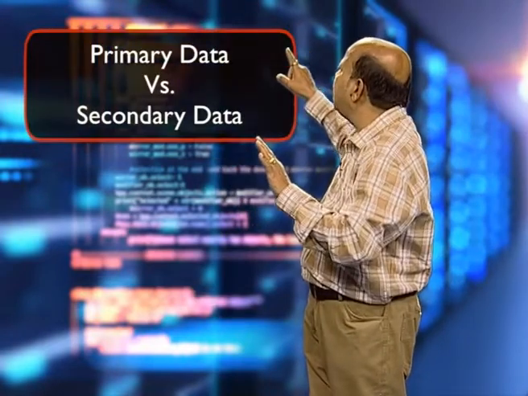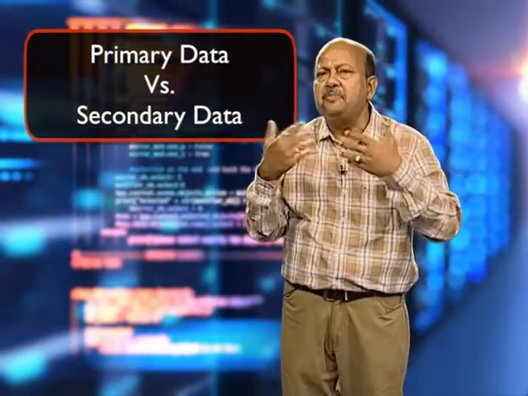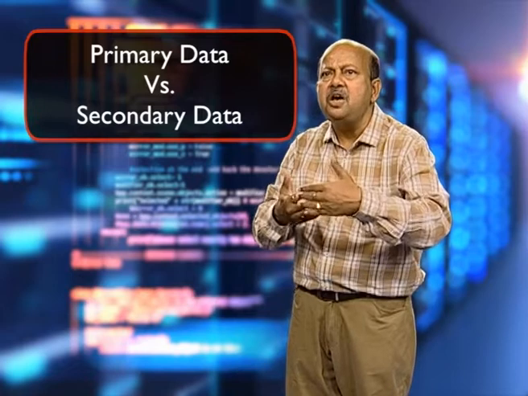So, you just go and use it, but you never know what the purpose of that secondary data was, and if you are using this data for a different purpose, it may not work. The differences between primary data and secondary data are based on certain parameters. Time taken: primary data is very hot, which means it is real time and recent. You go and collect according to your requirement. Primary data is costly compared to secondary data.